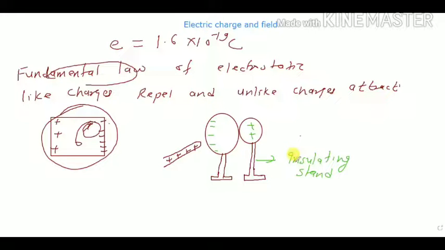Now what you have to do? You have to remove both the spheres. दोनों स्फीयर को आप रिमूव कर लो. So this sphere becomes positively charged and this sphere becomes negatively charged. Okay, so this is what electrostatic induction is. So basically in the exam you have to make